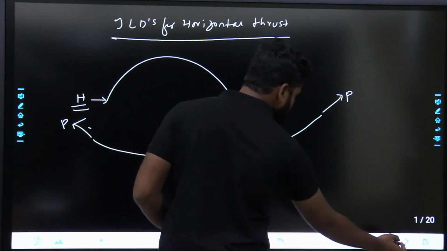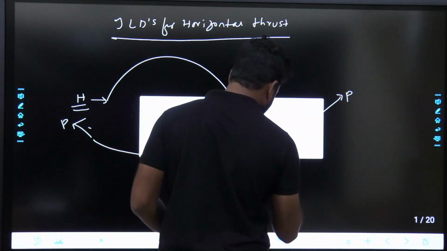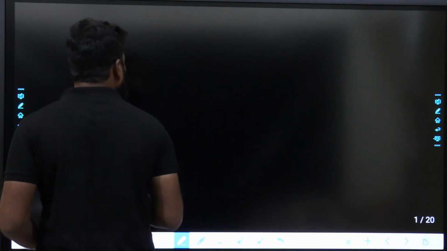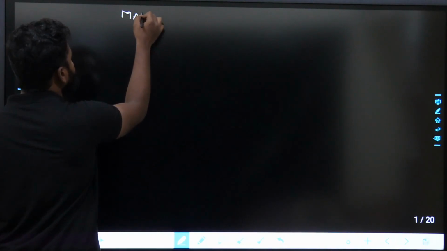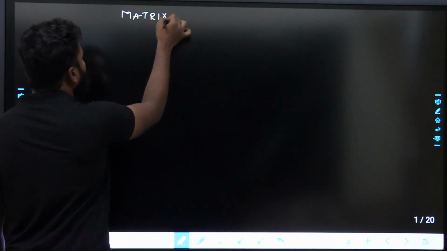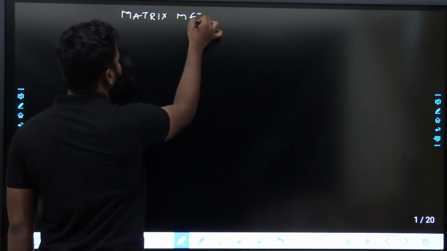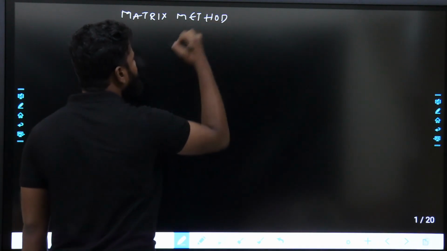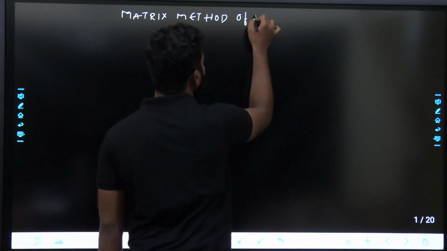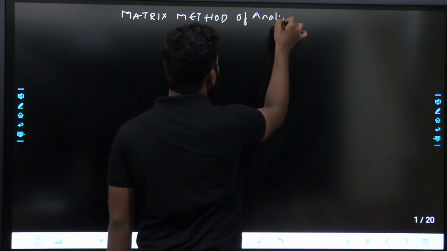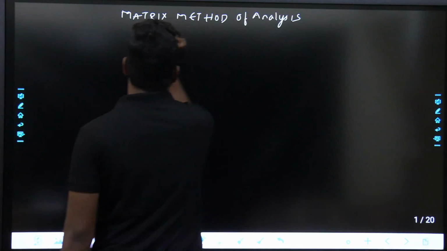Next one is matrix method of analysis. You know, simply 2 marks you'll get from here, from your GATE. Simply 2 marks. Same, simple as your mathematics.